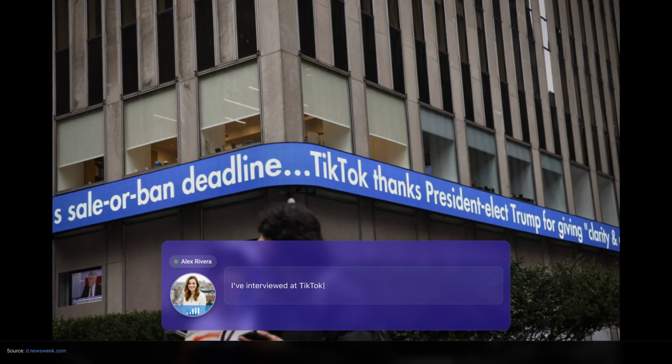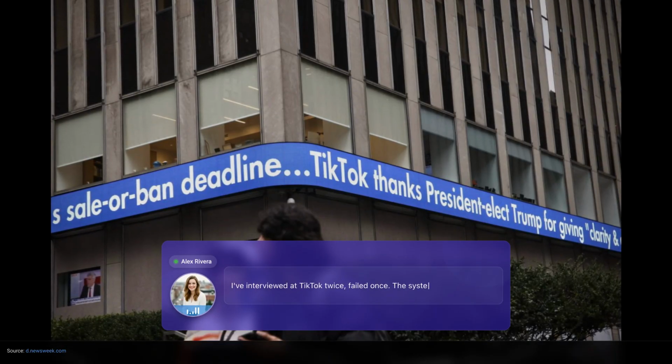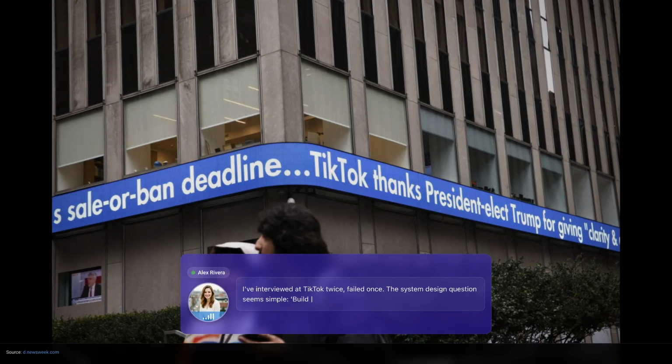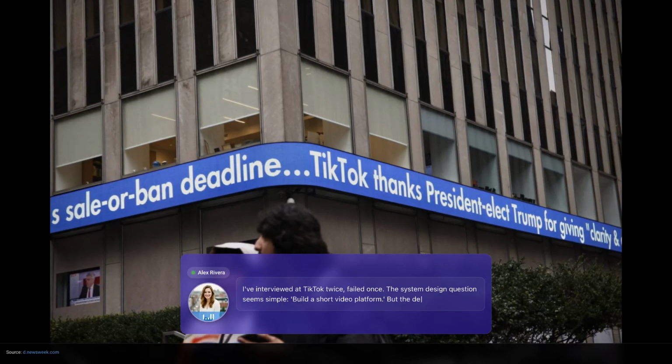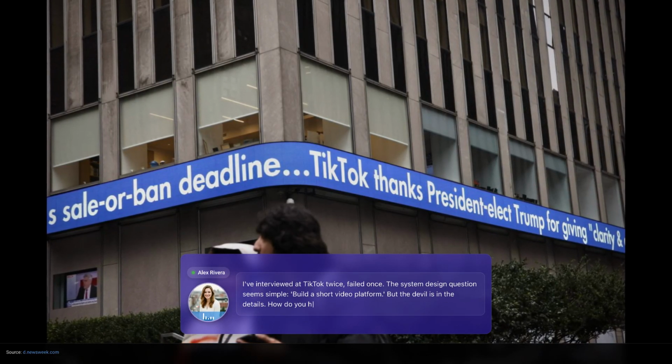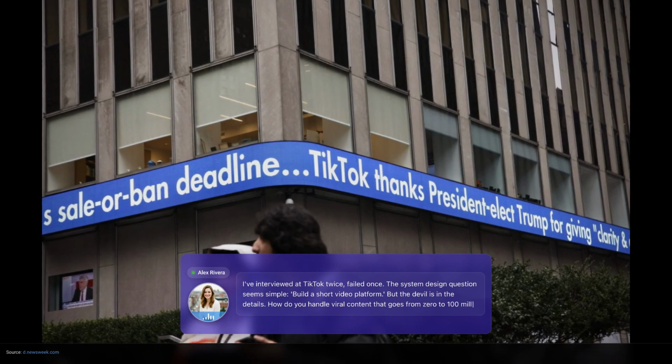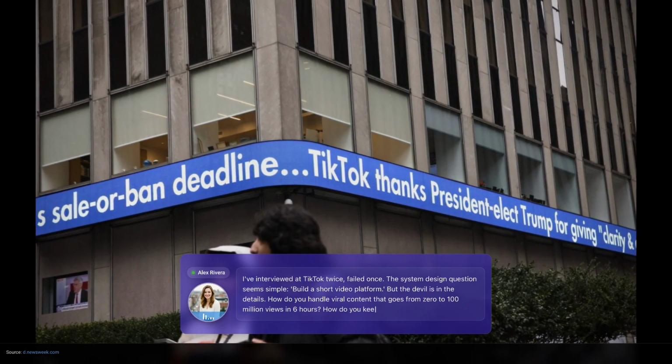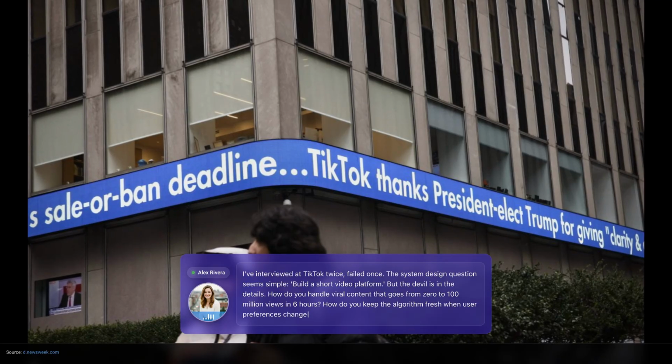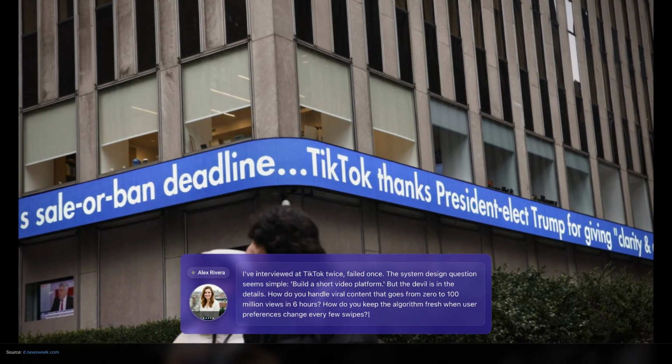I've interviewed at TikTok twice, failed once. The system design question seems simple: build a short video platform. But the devil is in the details. How do you handle viral content that goes from 0 to 100 million views in 6 hours? How do you keep the algorithm fresh when user preferences change every few swipes?